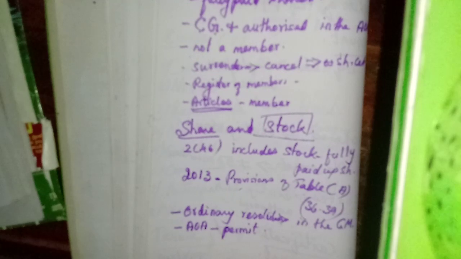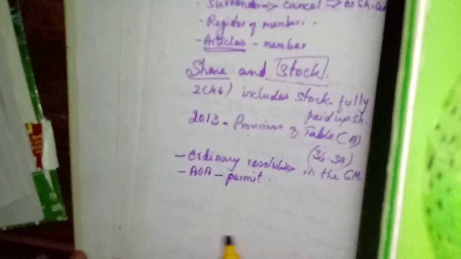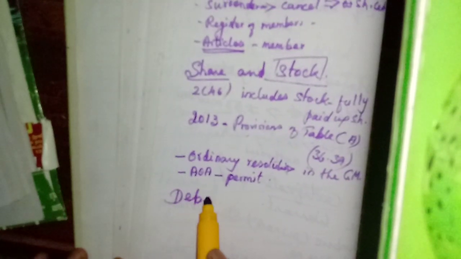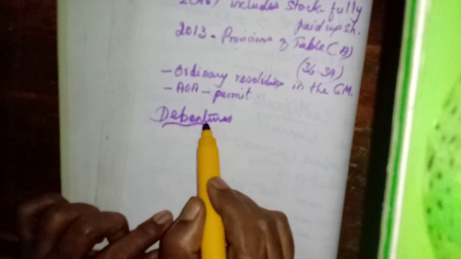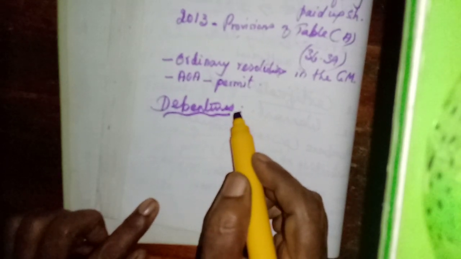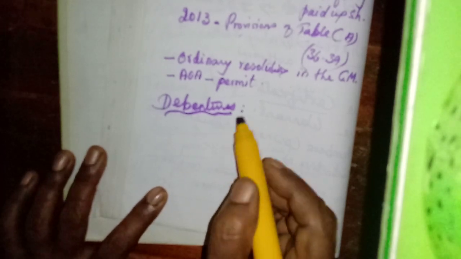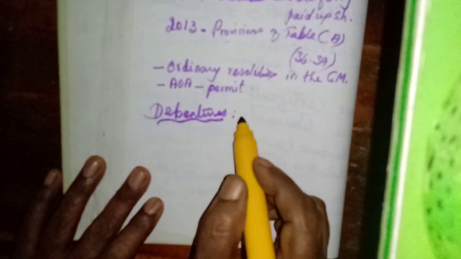Then the other document we are going to learn is debentures. It is related to the borrowing capacity, the borrowing amount of the company from the public, in simple words. So it is a loan amount, a debt or borrowing.